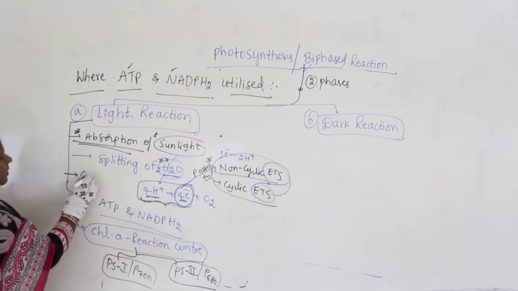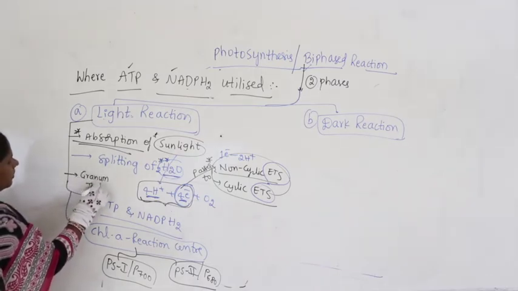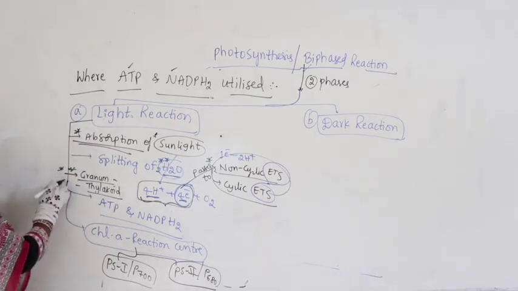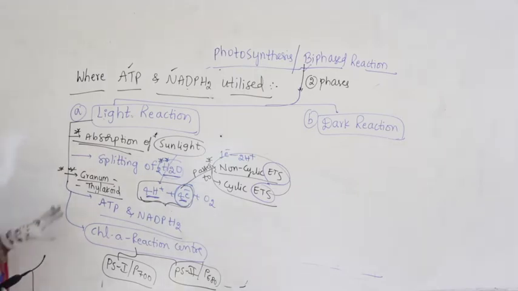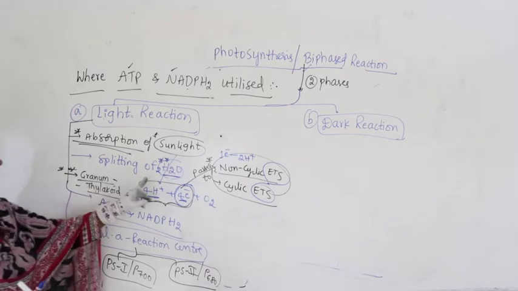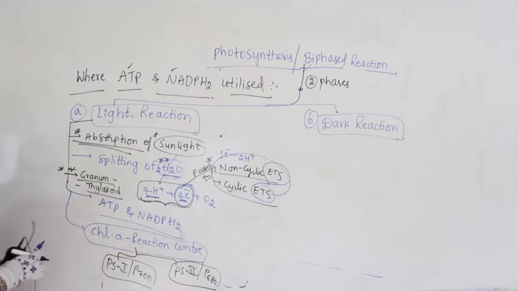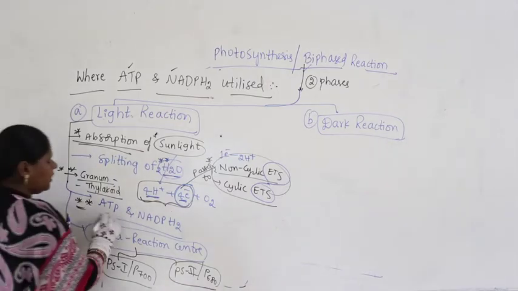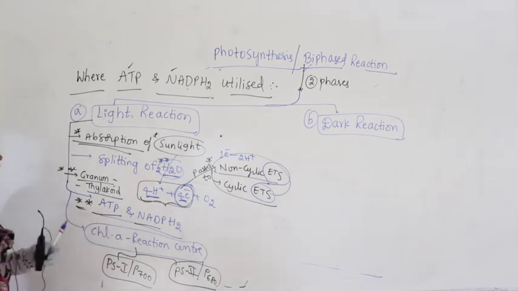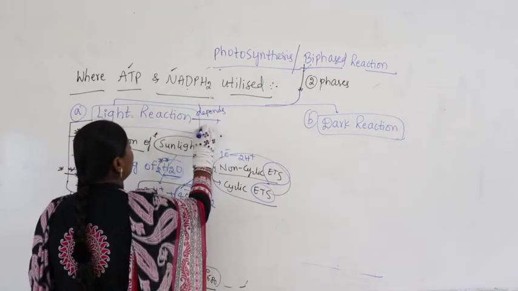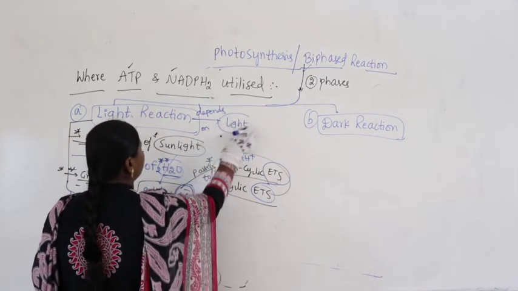It occurs on the granum thylakoid or the membrane of thylakoid. Where does the light reaction occur? Light reaction occurs on the granum thylakoid. So this is what we completed in all previous classes. Here mainly splitting of water acts as a source for electrons and protons, and finally it produces the end products, high energy components. What are they? ATP and NADPH2. Now here it depends on light. As it depends on light, that's why it's called a light reaction.